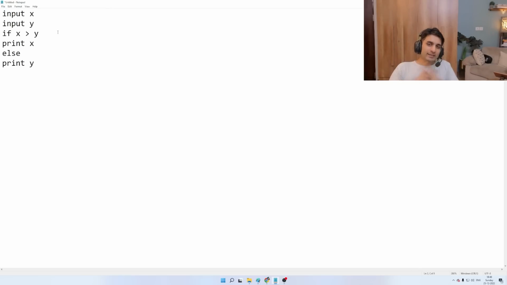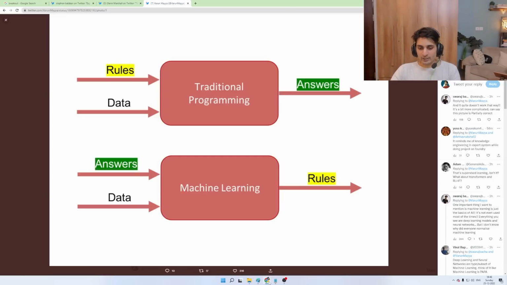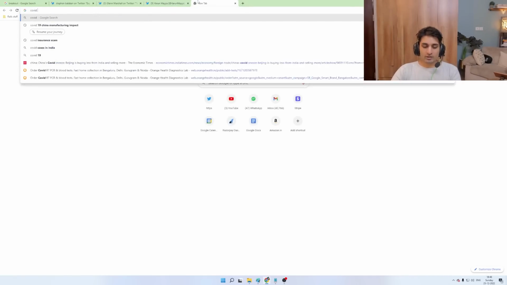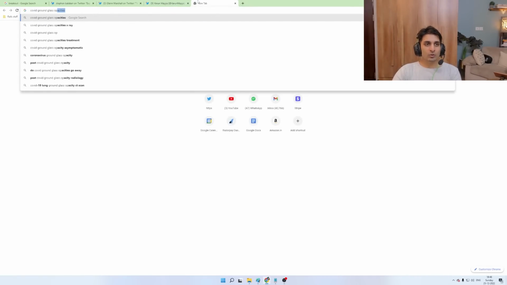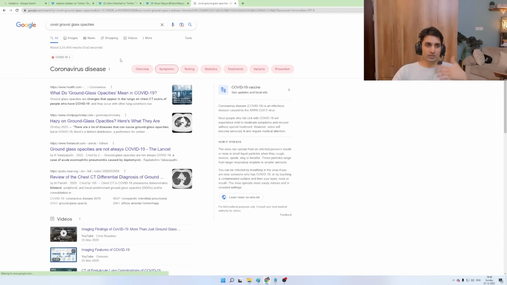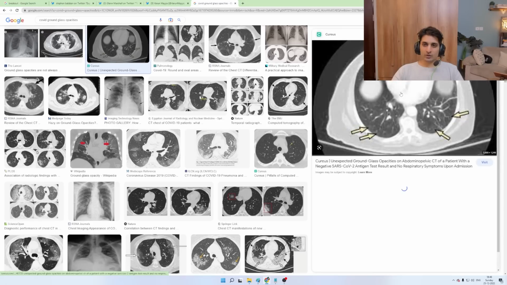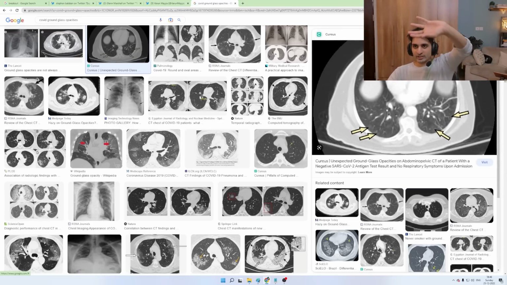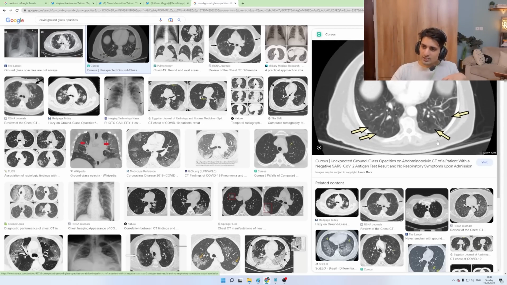Let's take a slightly more complex scenario. Have you seen the lungs of people who get COVID? When somebody gets COVID, they get something called ground glass opacities on an X-ray. Let me just show you what these look like. So this is a lung X-ray. I think this is a CT scan of a lung, and you see that there are these ground glass opacities.